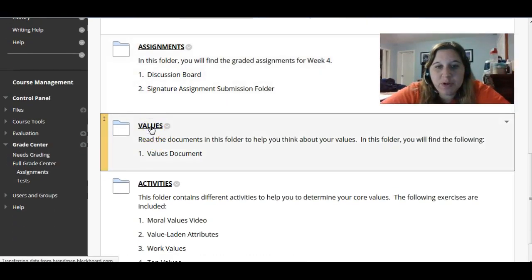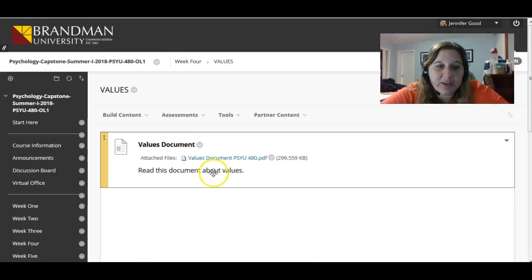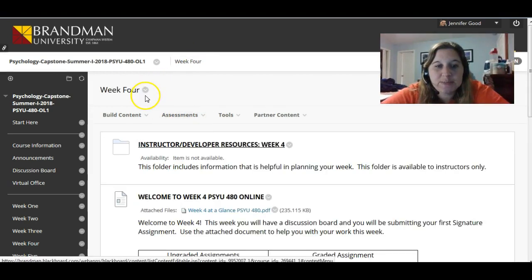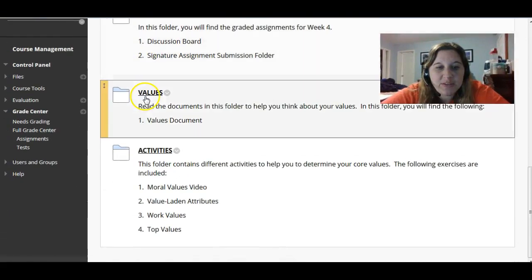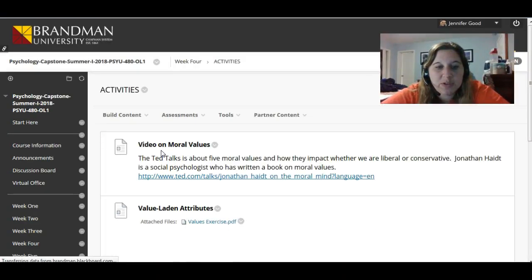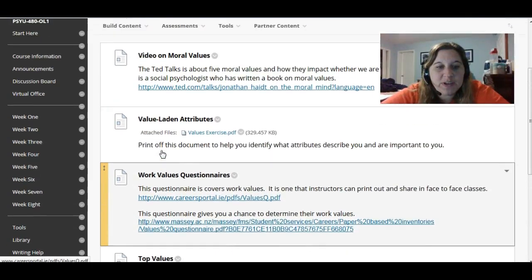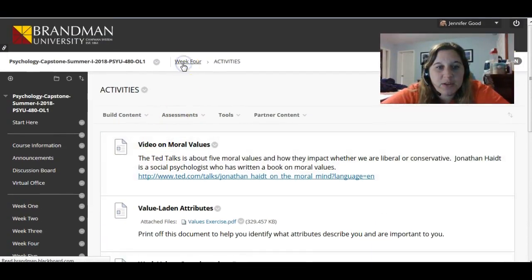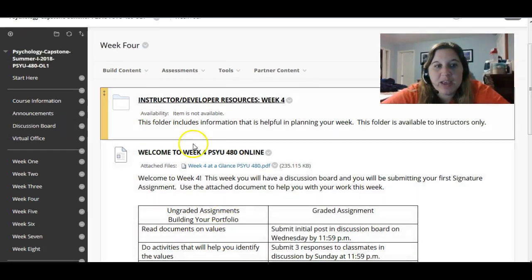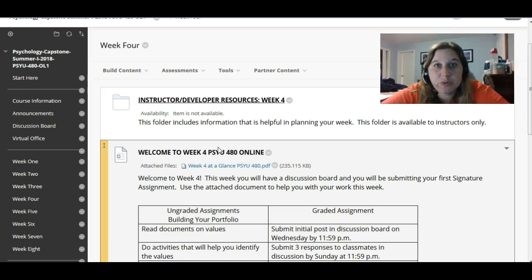Now the values folder has some documents to help you think about your values. Actually one document. So that's going to be useful as you're moving forward throughout the rest of these weeks. If we look down here, there's some activities to help you determine your core values as well. So you can click on that and go through these various activities to assist you with that. Again, what is due this week is the discussion board and the signature assignment number 1, and continue to work on the various activities that you see,